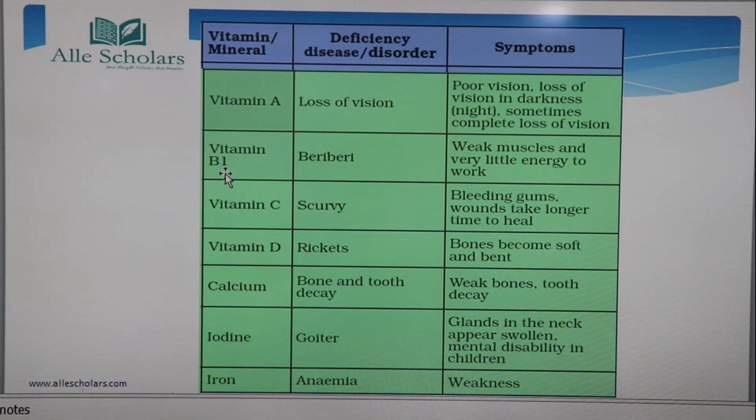Excess is also harmful and deficiency is also not good. It means we need all the nutrients in proper ratio, in an adequate amount. It's not like you just eat carbohydrates and go with a deficiency of protein, or you just keep on eating fat and become obese. So you have to eat all the major nutrients, especially carbohydrates, proteins and fats, in proper ratio.